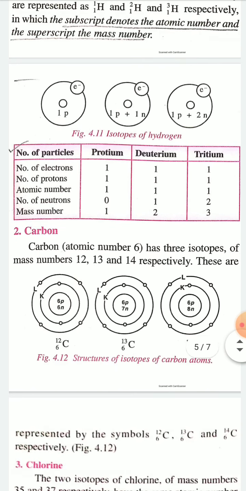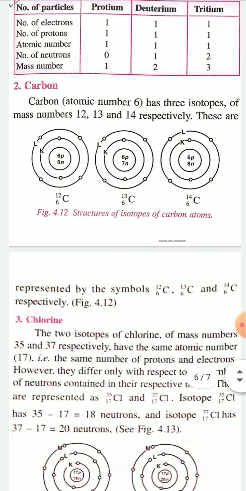So the number of electrons in protium, deuterium and tritium in all cases is 1. The number of protons in all cases is 1. The atomic number of protium is 1, of deuterium also 1, and of tritium also 1. The number of neutrons in protium is 0, in deuterium 1, and in tritium 2. The mass number of protium is 1, deuterium is 2, and tritium is 3.